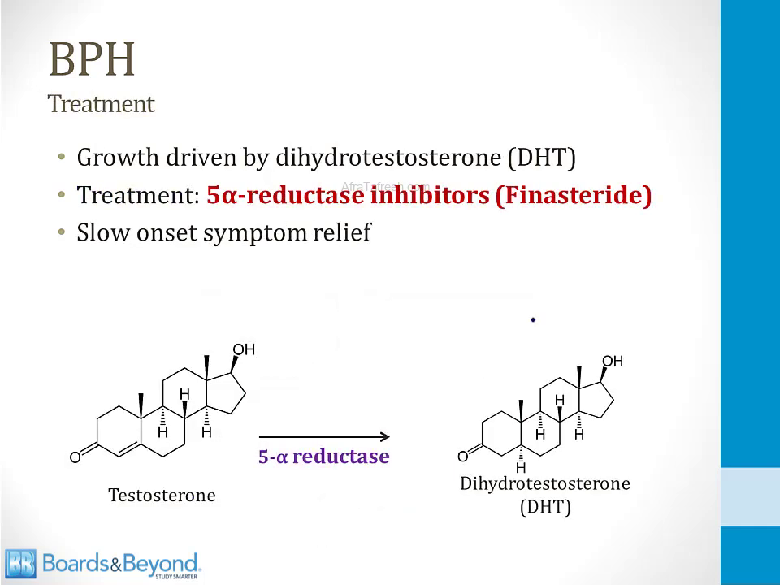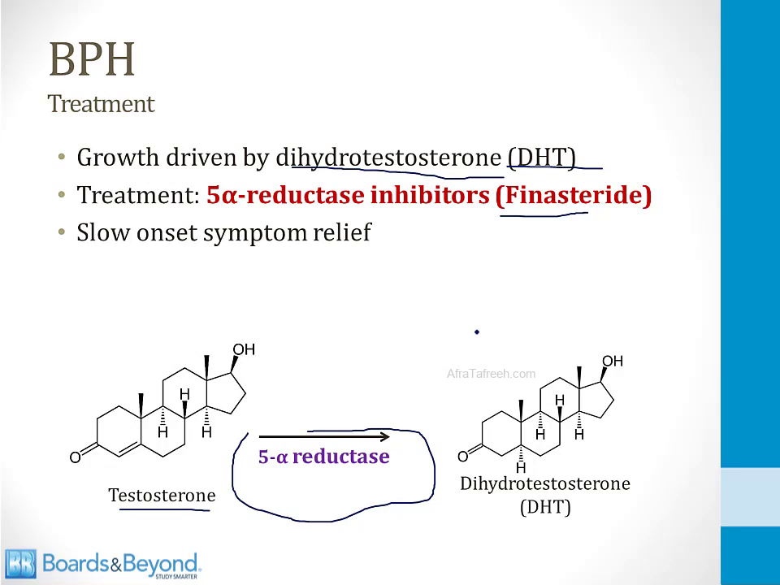As I told you at the beginning of this video, the prostate gland is stimulated by androgens, and in particular, growth of BPH is driven by the very potent androgen dihydrotestosterone, or DHT. DHT is formed from testosterone using the enzyme 5-alpha reductase. So if you understand this, then it's very easy to imagine that the 5-alpha reductase inhibitor finasteride is useful for treating BPH. Now, this is going to inhibit synthesis of DHT,